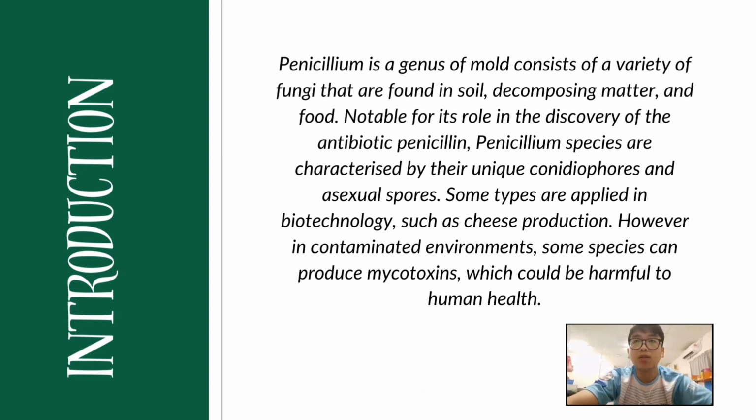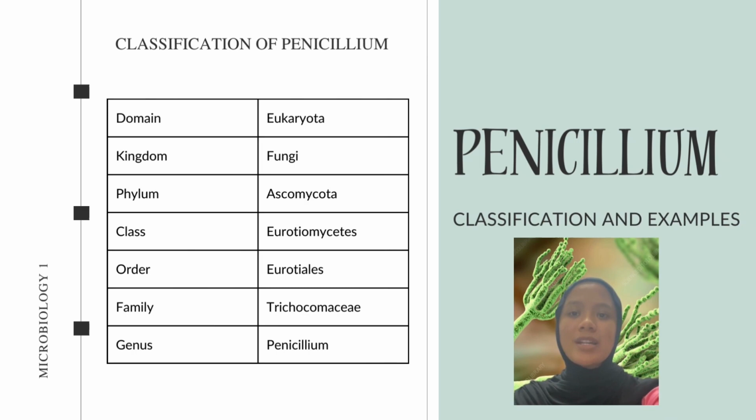Penicillium is a genus of mold that consists of a variety of fungi found in soil, decomposing matter, and food. Notable for its role in the discovery of the antibiotic penicillin, Penicillium species are characterized by their unique conidiospores and asexual spores. Some types are applied in biotechnology, such as cheese production, enzyme production, and organic acid production. However, in contaminated environments, some species can produce mycotoxins which could be harmful to our health. Okay, I want to talk about classification.